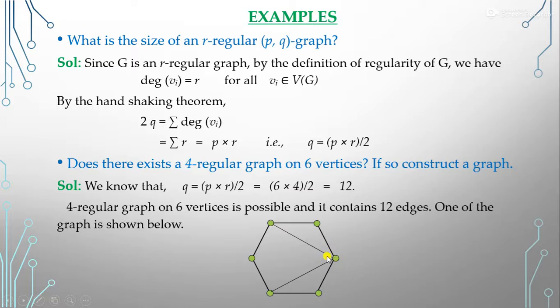So now this vertex has the 4 degree. Now if we connect this vertex, so now this vertex has the 4 degree. Now if we connect this vertex, so this vertex has the 4 degree. Now if we connect this one to this one and this one to this one, so now you can see that each vertex has the 4 degree. And how many edges are there? You can count it. This will be 12 edges. So now we can construct the graph in which we have the 6 vertices, 12 edges, and each vertex has the 4 degree. So we can form this type of graph. So by this formula you can calculate it.